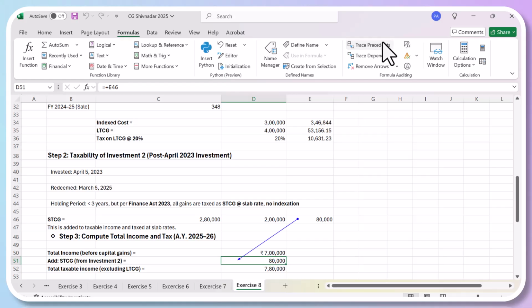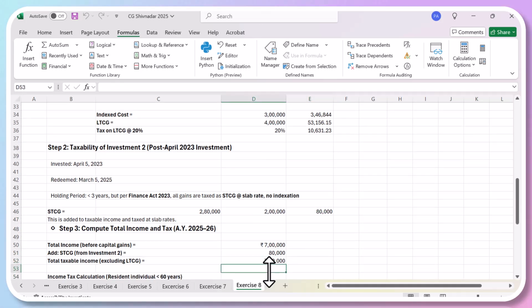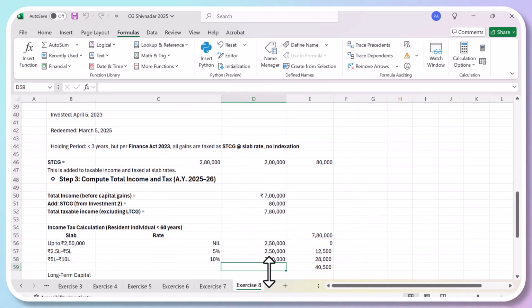So he has made two earnings: one is the short-term capital gain, another is the long-term capital gain. We are just going to add them up first. His total income will become 7,80,000. Of course, he has made some other income which will be indexed; we'll refer to that later on. So his total income is 7,80,000, and now we are going to calculate his tax liability on it.